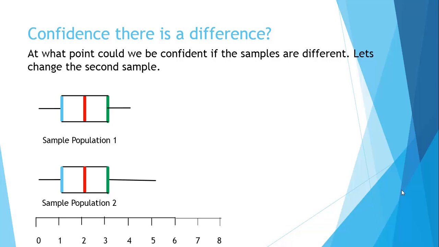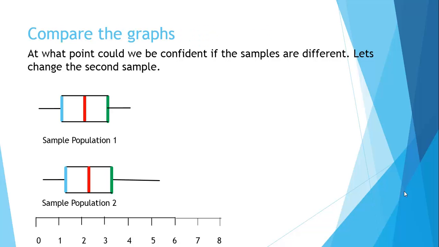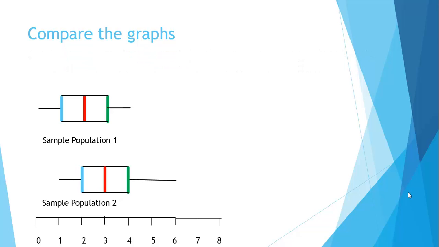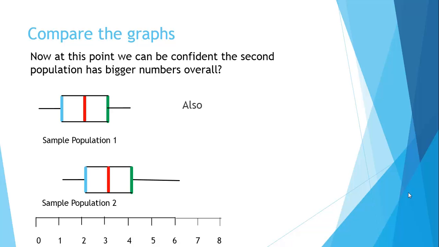This is family sizes, and we have in both populations identical lower quartiles, medians and upper quartiles, but perhaps sample 2 looks a little bit different, and here I'm shifting it across. There comes a point when we can be confident that the actual population is different, and that is at this point here. And the reason is that